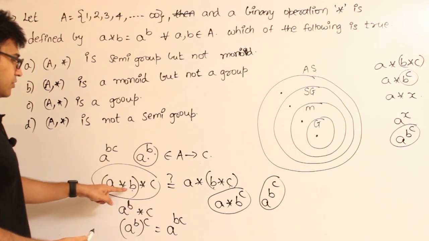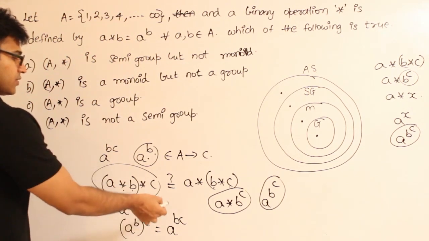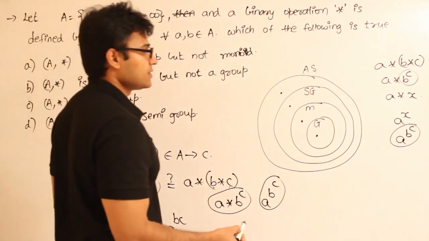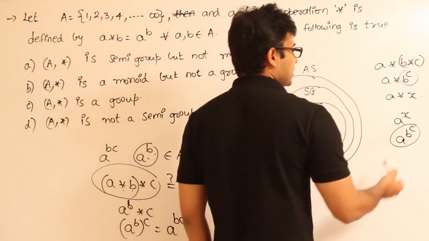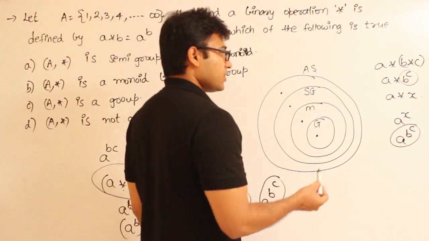So why is LHS a power bc? Because in LHS it is a power b star c. That is how I got a power bc. So LHS is a power bc and RHS is a power b power c. Both are not the same, right? So if you want, you can check it.